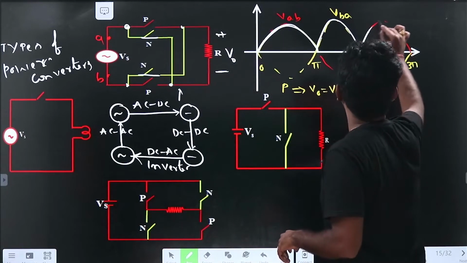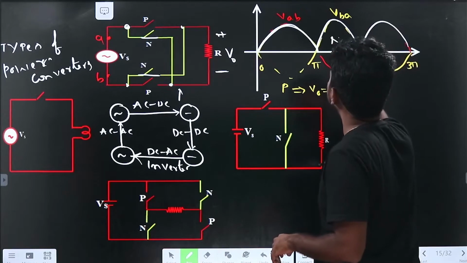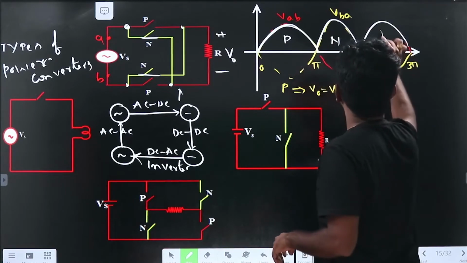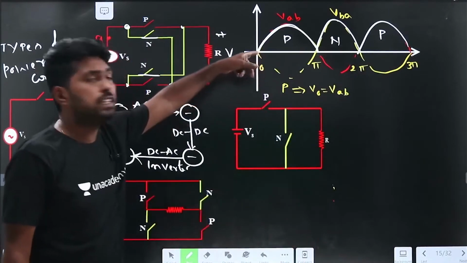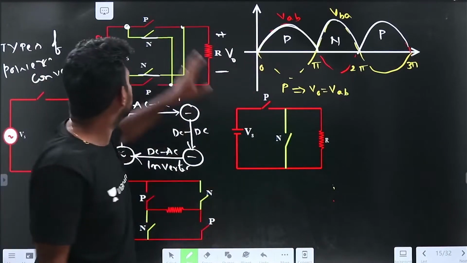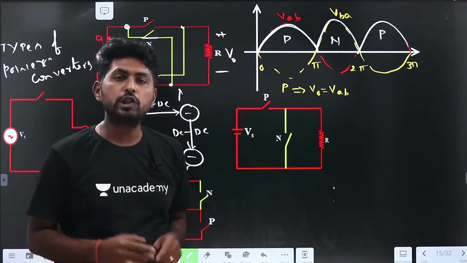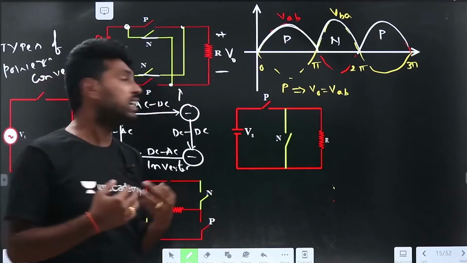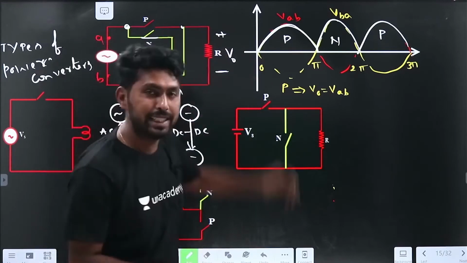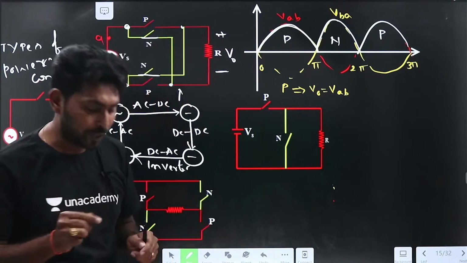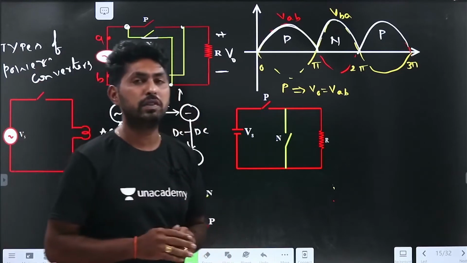Again, here I am closing the N switch, here I am closing the P switch. Again here I am closing the P switch. If you observe the output voltage, it is pulsating DC, right? So this is a simple switching circuit which can convert from AC input voltage to the DC output voltage. Now it is clear. Let me go one more step forward.